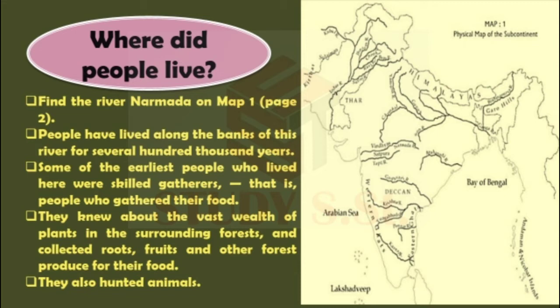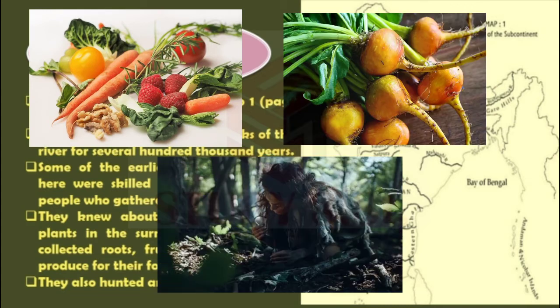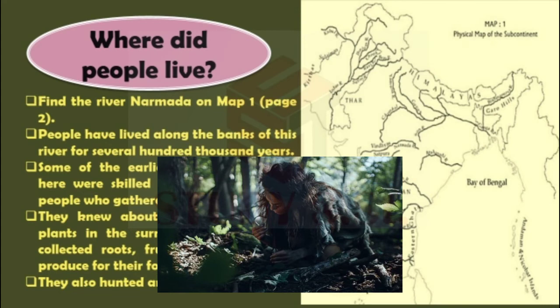And the people who lived here were skilled gatherers. Do you understand who are gatherers? Those who do the task of gathering. They gathered their food, right? They knew about the vast wealth of plants in their surrounding forest and collected roots, fruits, and forest produce, and all this was collected for their food.